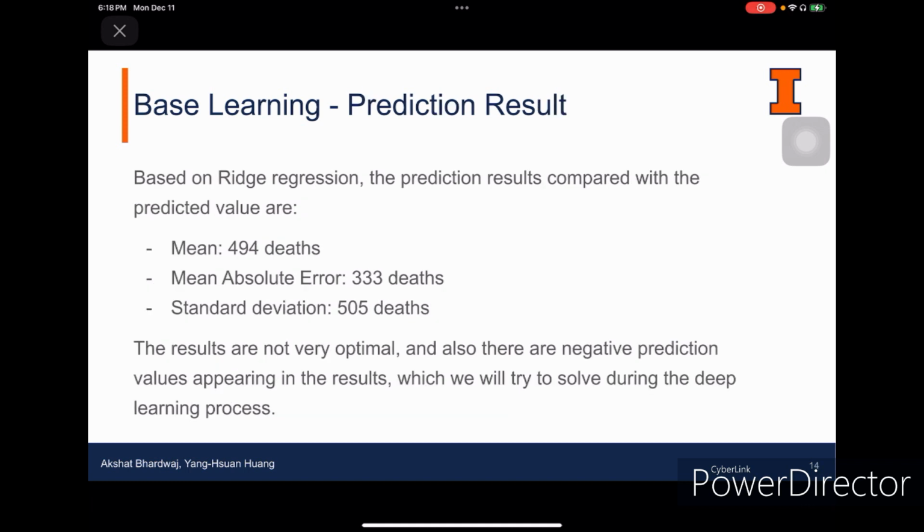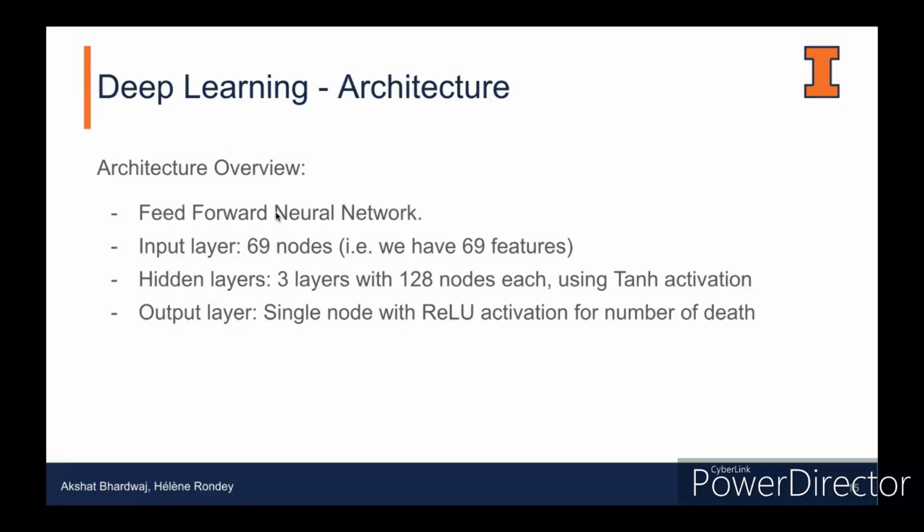For this result, we can see that the result is not very optimal, the error is very big, and also there are some negative prediction values appearing in the results, which we will try to solve during the deep learning process. Next, we'll talk about the architecture that we use. So earlier we have tried linear models, which were not performing that well.